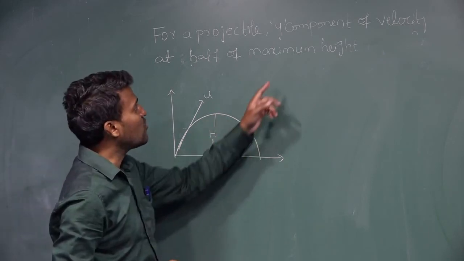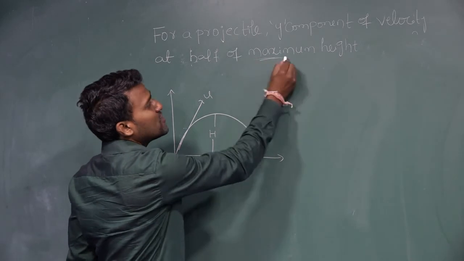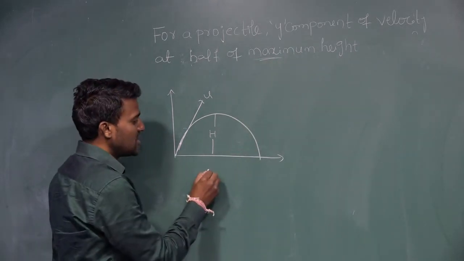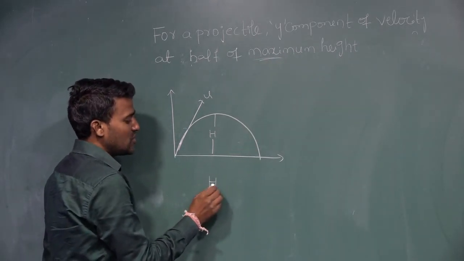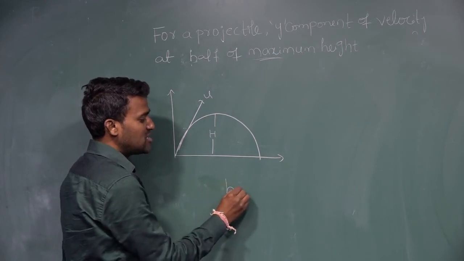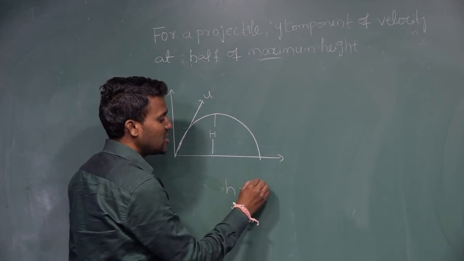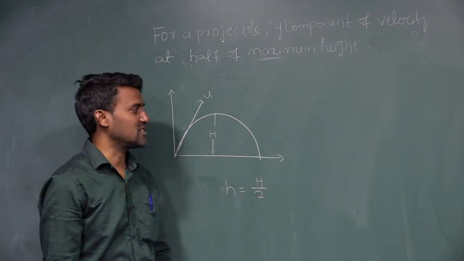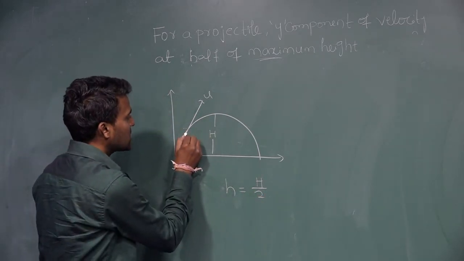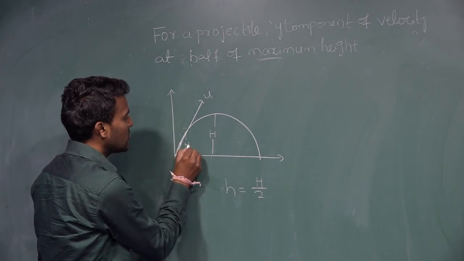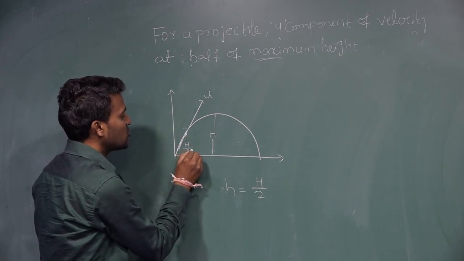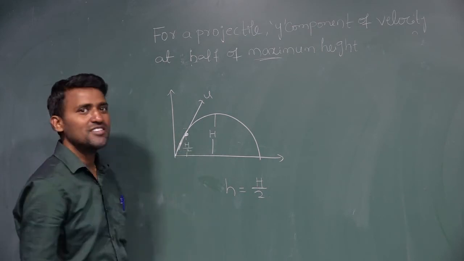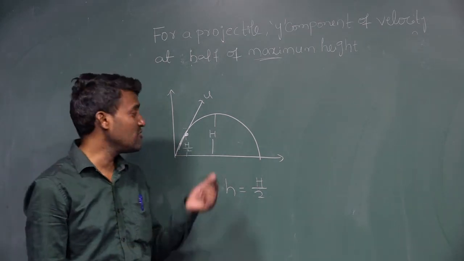But they are asking what is the velocity at half of the maximum height. That means h is equal to half of the maximum height, so I am writing it as h divided by 2. At this position, what is the velocity? This is h, and half of the maximum height, h by 2, is at this position. What is the velocity we have to calculate?